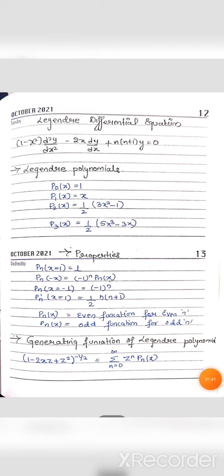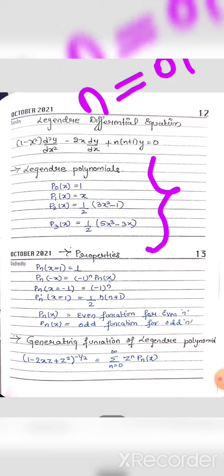And next, the Legendre polynomials for a few orders n equal to 0, 1, 2, 3 are mentioned here. For 0 it is 1, P of 1 is x, P of 2 is 1 by 2 (3x square minus 1), and P of 3 is 1 by 2 (5x cube minus 3x).